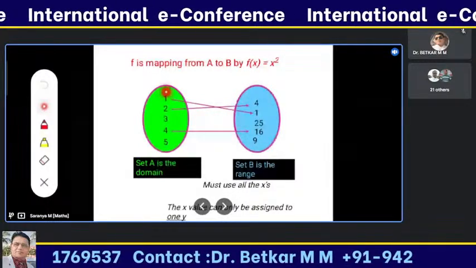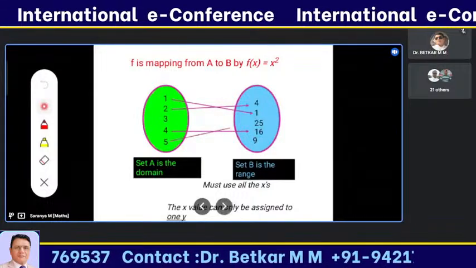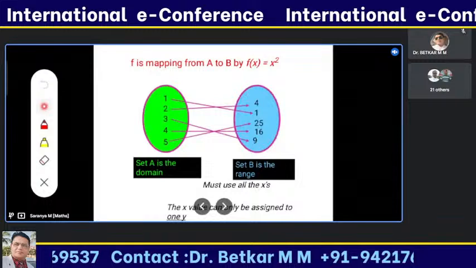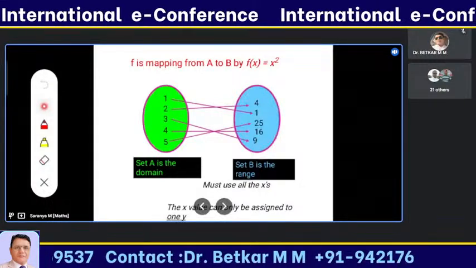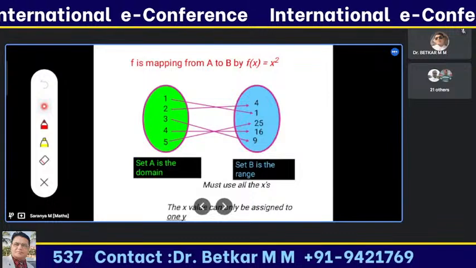So the connection will be like this. 1 maps to 1, 2 maps to 4, 3 maps to 9, 4 maps to 16, and 5 maps to 25. This is the mapping for the given function. Let's see, is that satisfying the function's conditions?